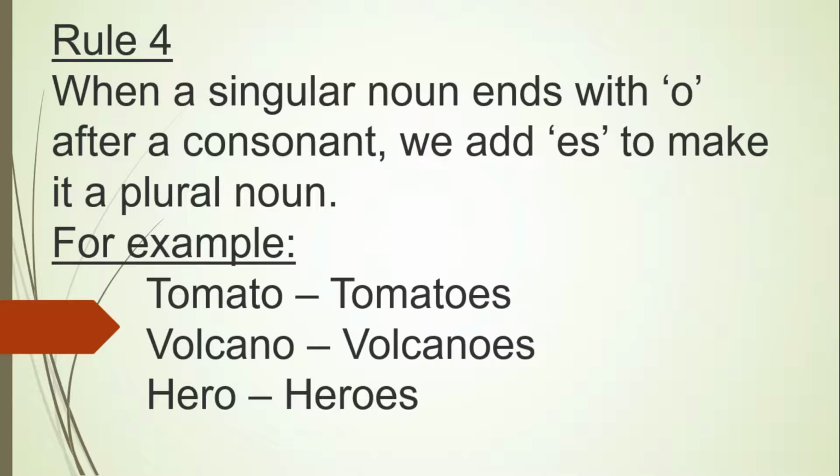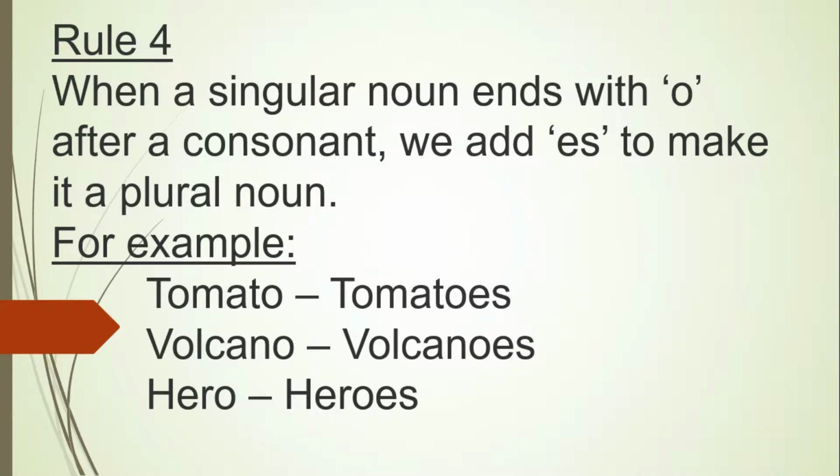But rule 4 says, if the word ends with the letter O after a consonant, then we add ES to make it a plural noun. For example, tomato becomes tomatoes.